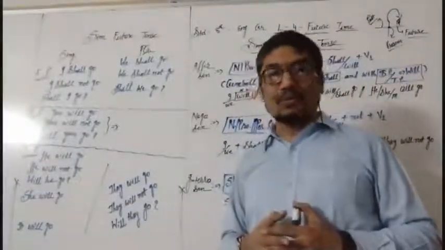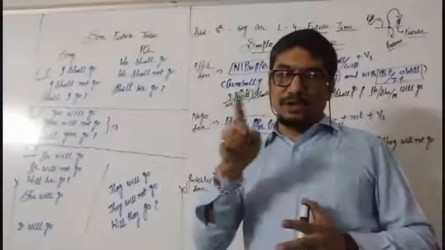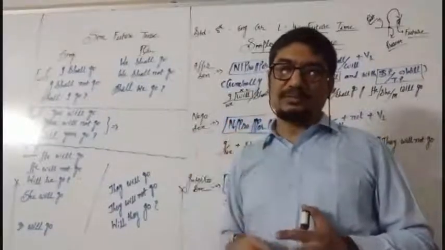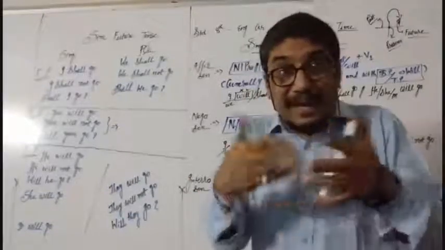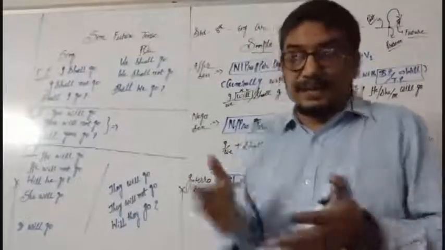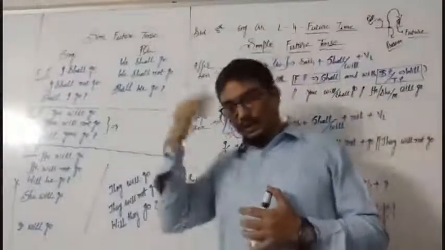Shall I go? We shall go, we shall not go. Shall we go? You will go; "you shall go" will not be there. Then where it is, that we will think later in auxiliary verbs.